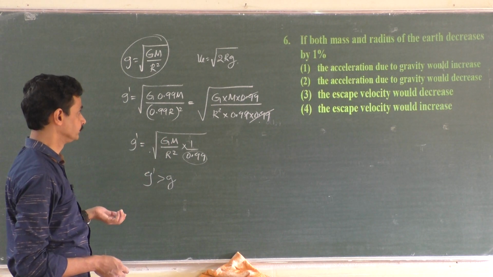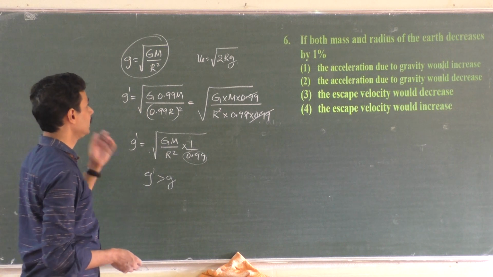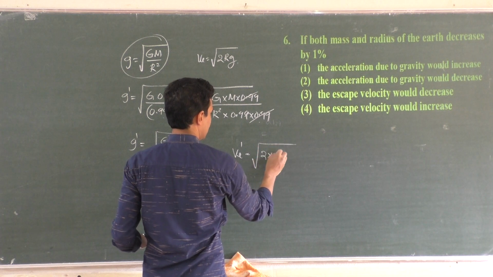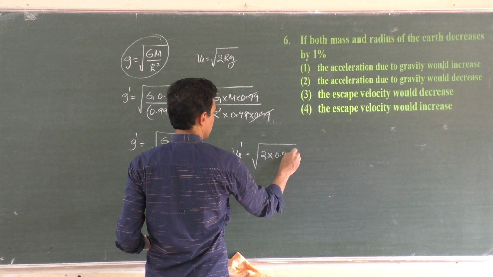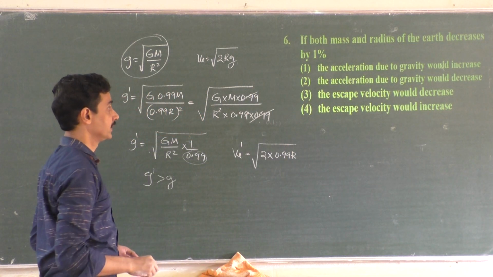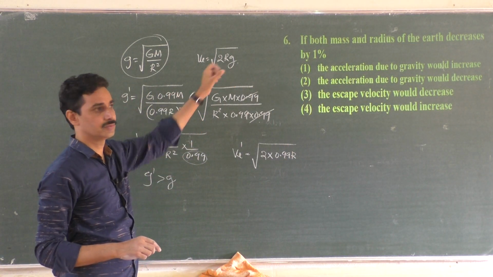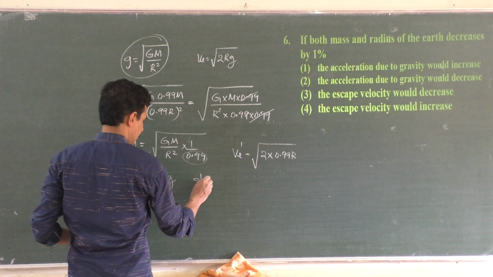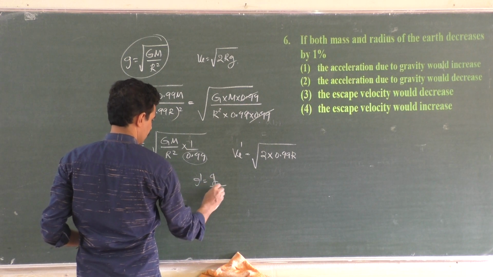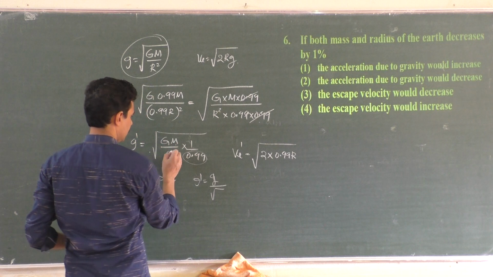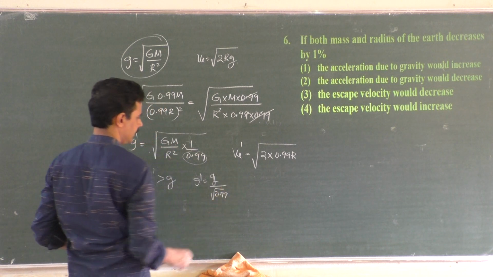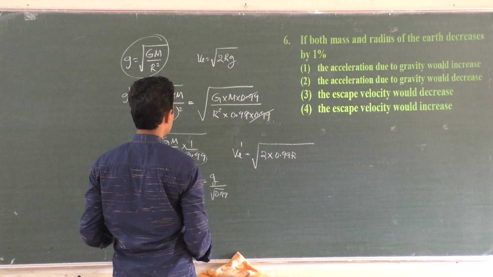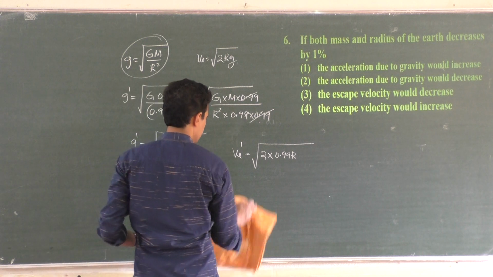Now what about escape velocity? Escape velocity v1 is equal to root of 2 r g. Radius should decrease by 1% and of course mass should decrease by 1%, but we have the total change in the acceleration due to gravity. Acceleration due to gravity will become g dash, g by 0.99. So what happens to g? g will be the original acceleration due to gravity divided by 0.99.